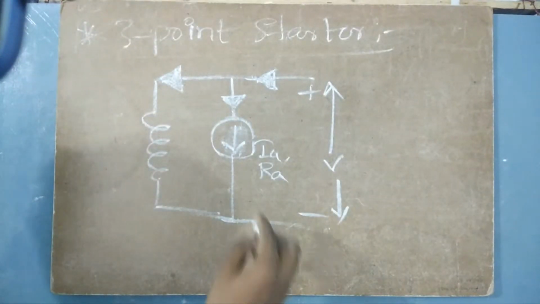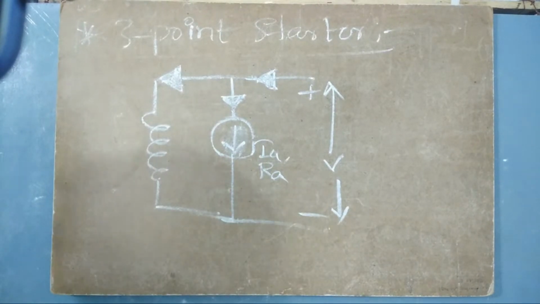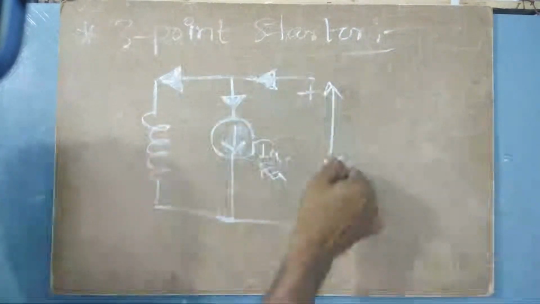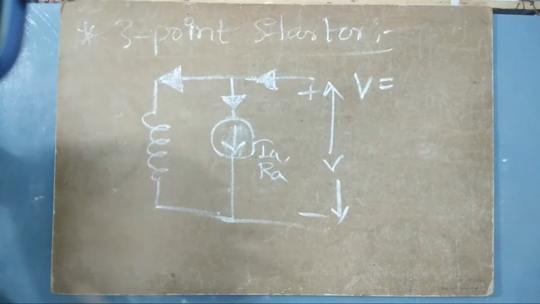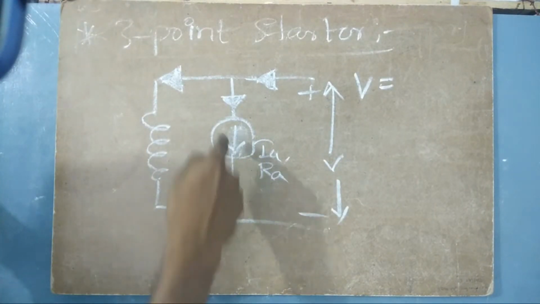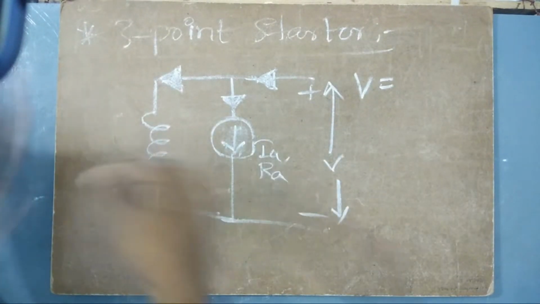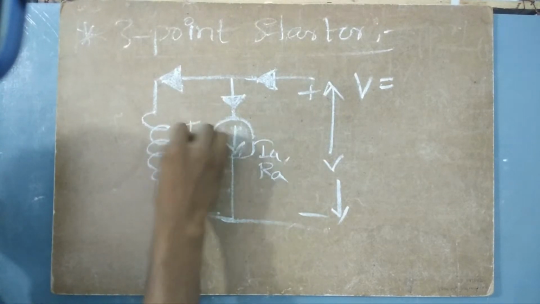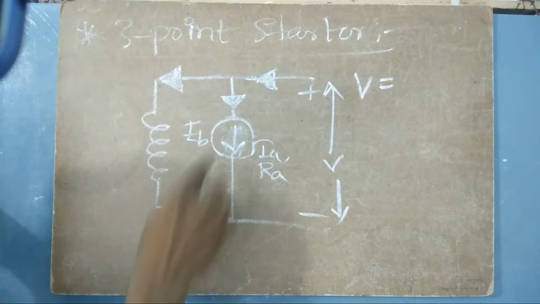So here I can draw some equations, right? Let us draw some equations. Let us consider the motor is running. There will be some back EMF produced when the motor is running, provided the motor is running now.